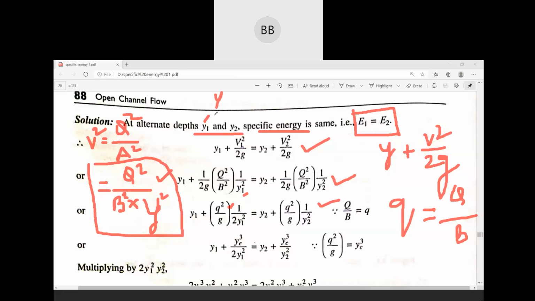And for rectangular channel, if you remember, yc cube is q square divided by g. We already derived this expression. For rectangular channel, for critical depth, yc cube is equal to q square divided by g. So we have here q square divided by g, so in place of this, we can directly write yc cube. And other terms will remain same. Here also you have q square by g, so in place of q square by g, you can directly write yc cube. And other terms will remain same.